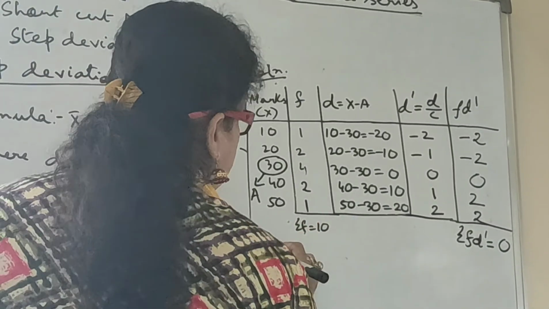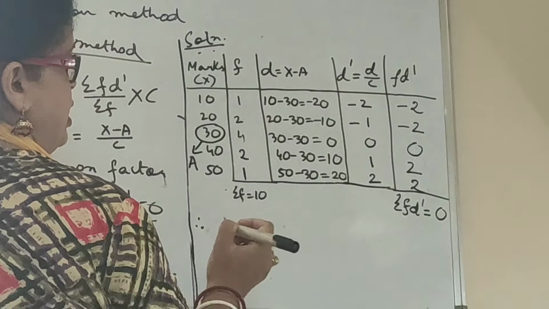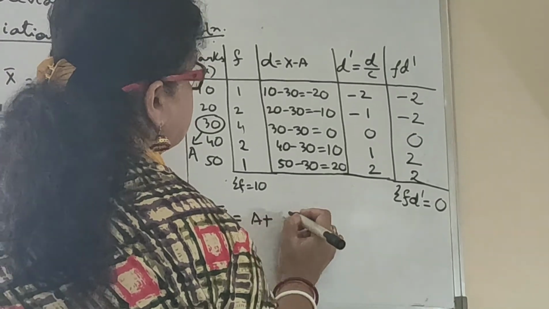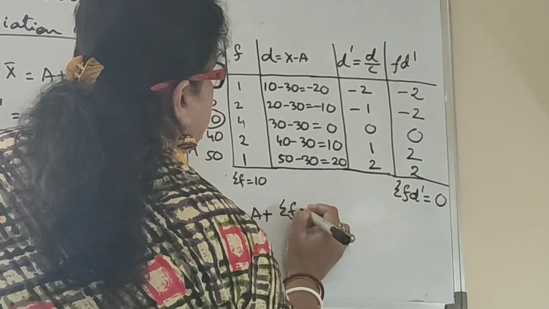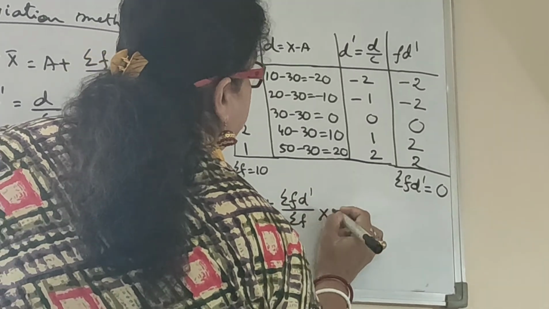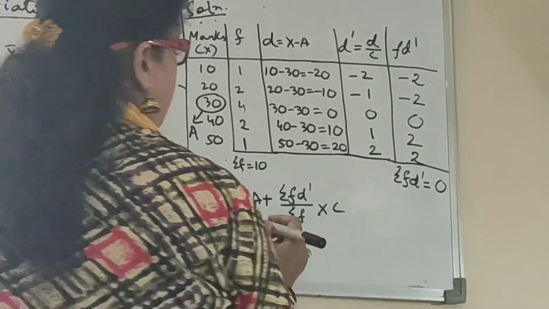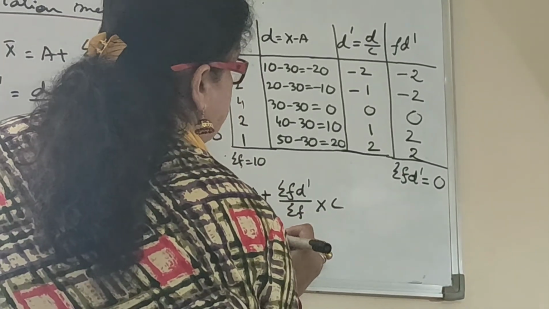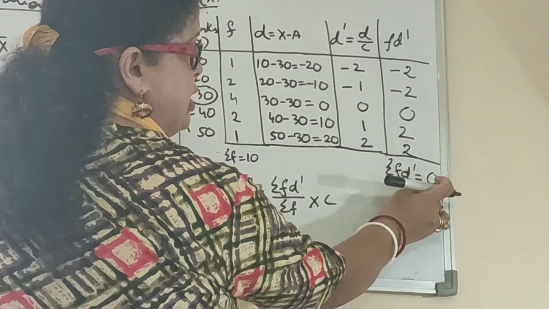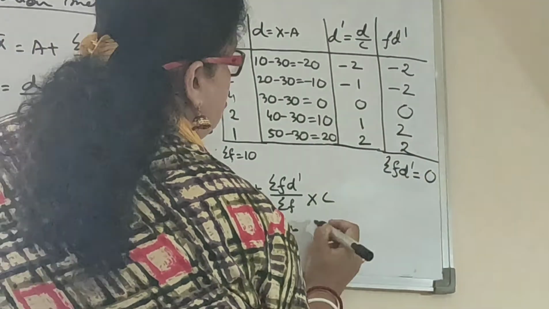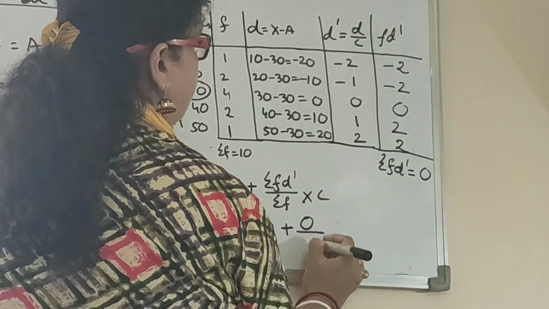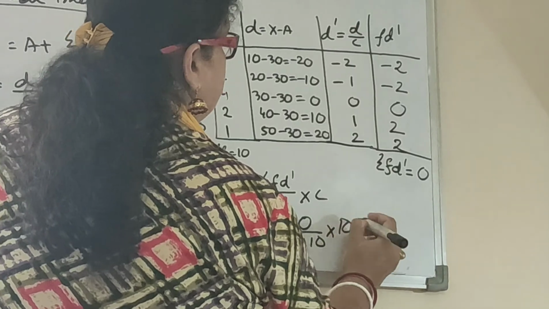Now we will put the formula over here. X bar is equal to a plus summation f into d dash divided by summation f into c. What is a? 30 we have taken as a, and summation f into d dash over here is 0. And summation f is 10, into 10.